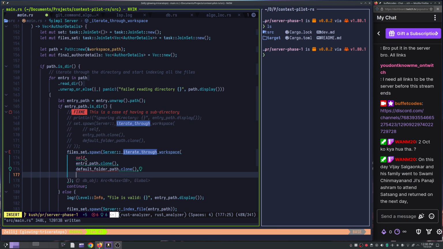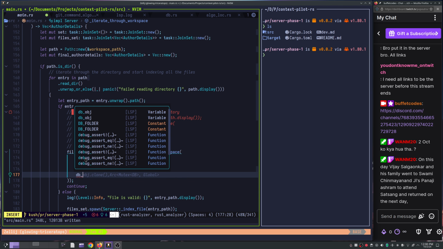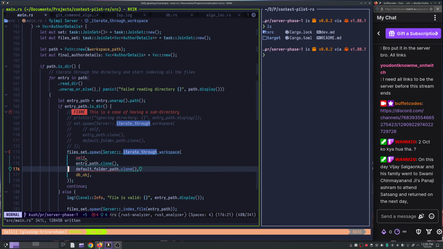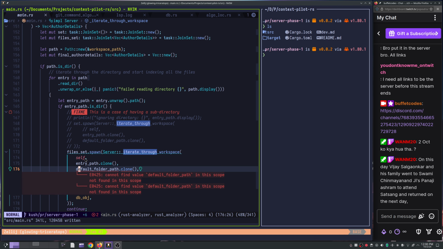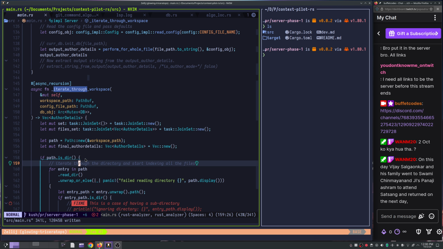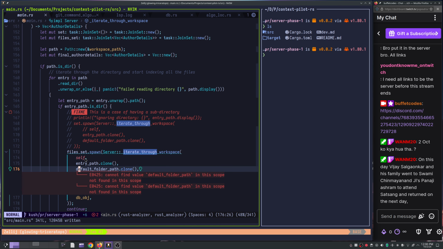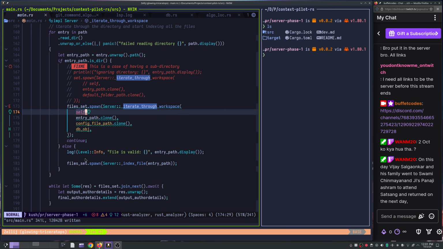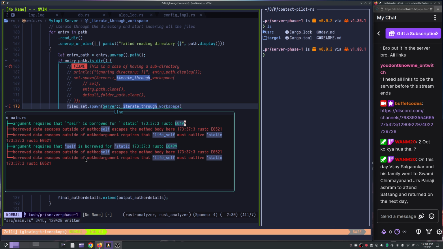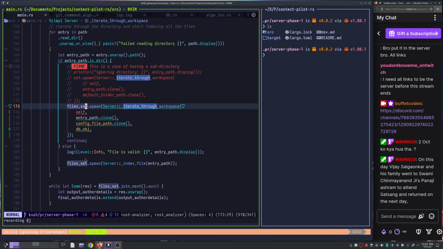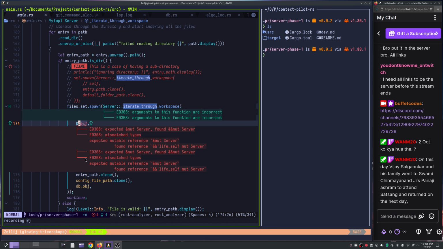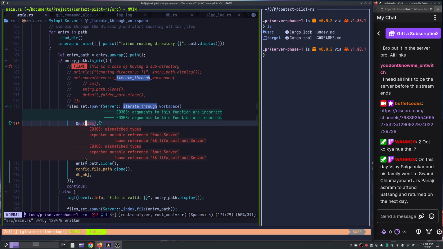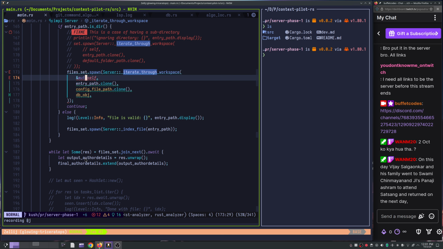What else do you expect me to share? DB object, right? So DB object, see, we cannot do this. Let me see, cannot find default folder path. See, default folder path is config file path. Okay, so we will just put config file path here. And if you see, the problem is with argument requires that self is borrowed for static. Let me just see, I don't know if this is gonna work this way. Or can I do, yeah. Now see, the problem is